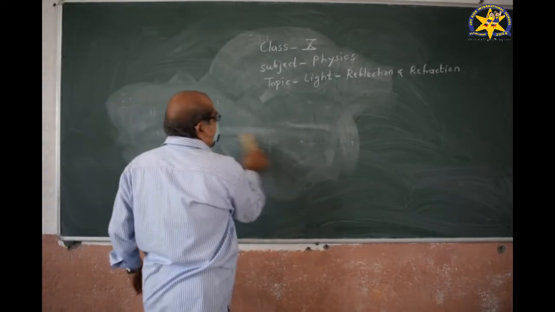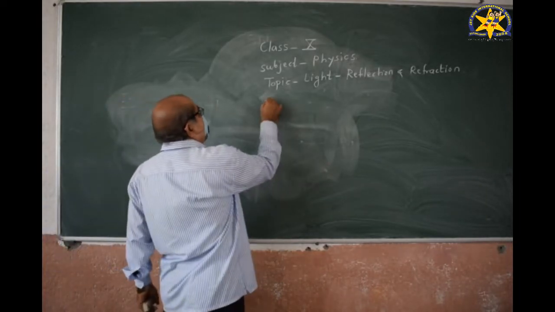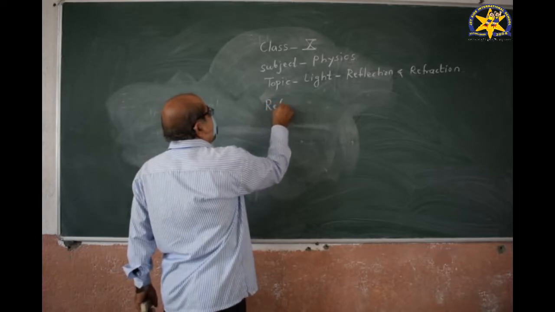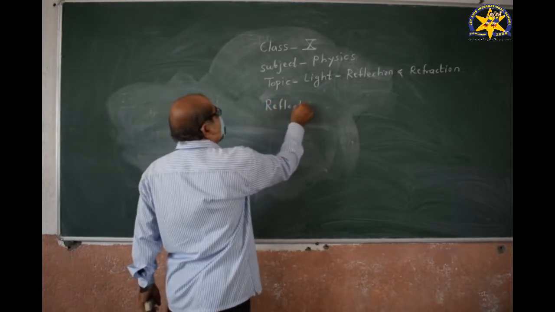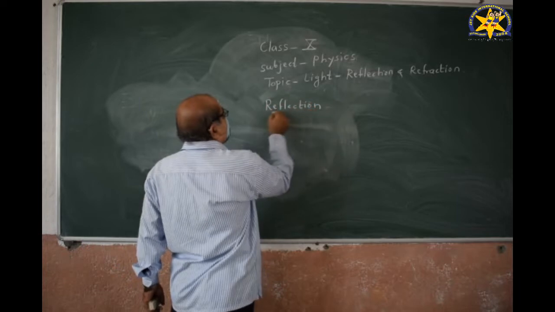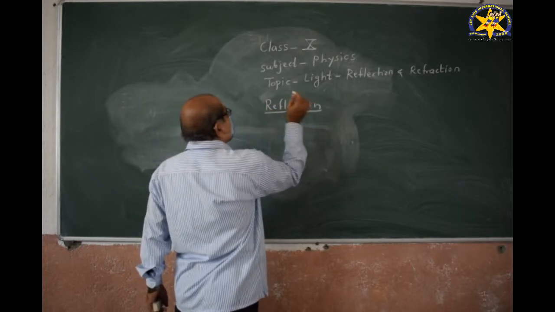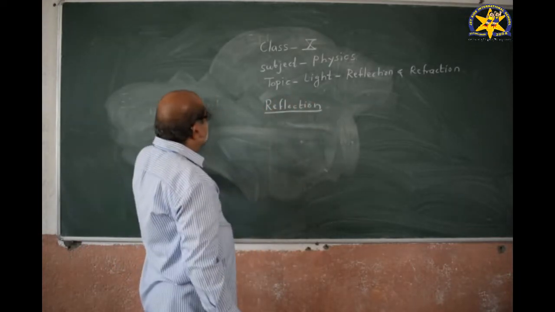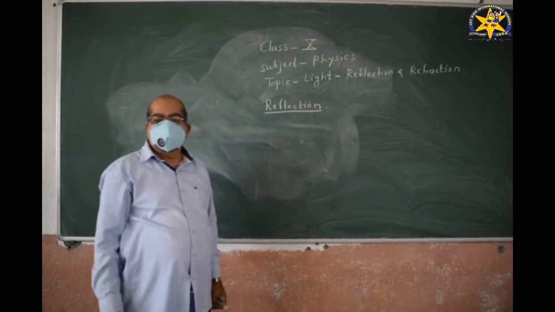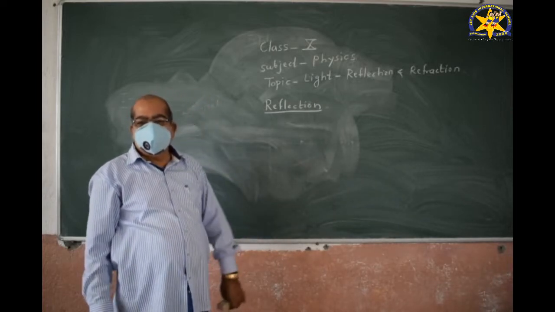Today we see one of the important phenomena in light, and this is called reflection. What is meant by reflection, and the physical quantities associated with reflection?